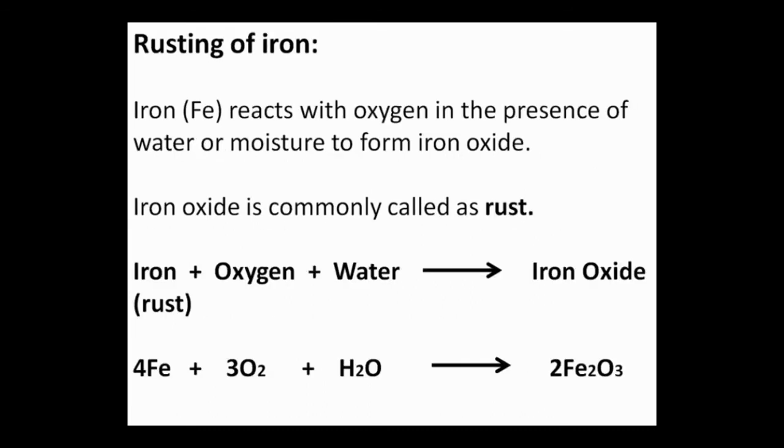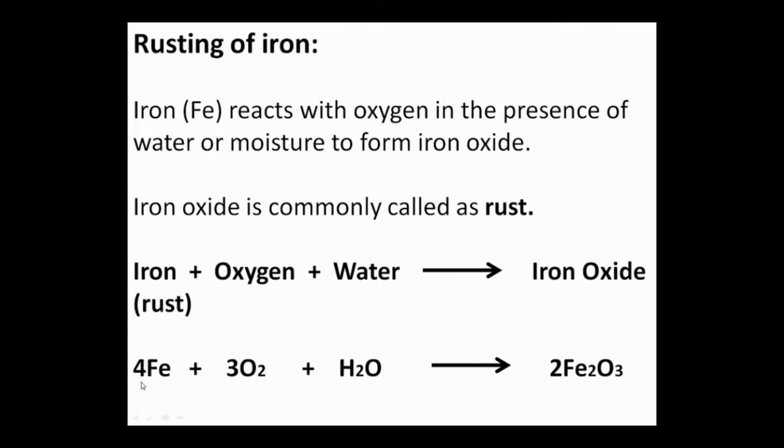Okay. Next is rusting of iron. Just as we discussed, iron reacts with oxygen in the presence of water or moisture to form iron oxide, and iron oxide is commonly called rust. What? Iron oxide is commonly called rust. The equation is iron plus oxygen plus water gives iron oxide, or we call it rust.